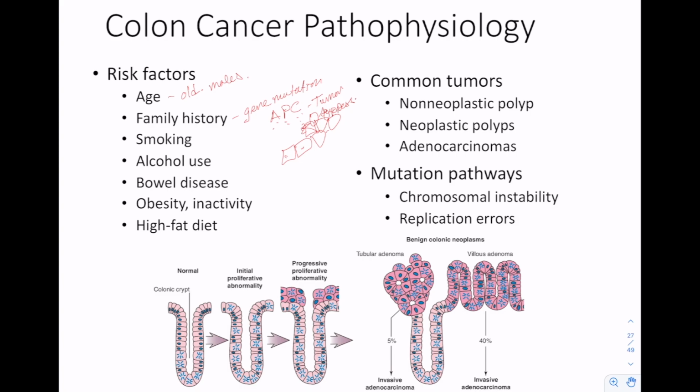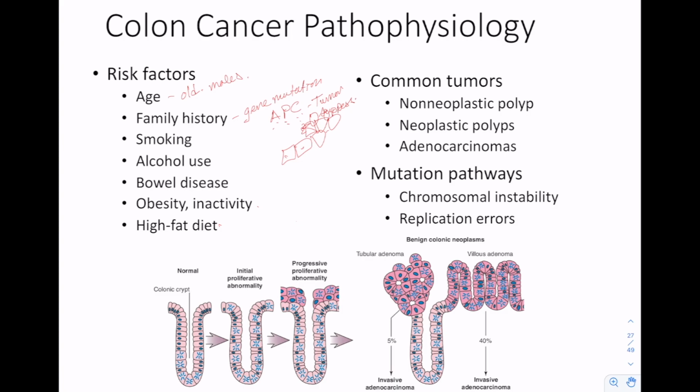Things like smoking, alcohol use, things that irritate the bowels too, like red meat, can also be a risk factor for this, like high-fat diets. Obesity, inactivity as well. Now, if you were to look at somebody's colon, you would see throughout little bumps and growths throughout a normal colon.